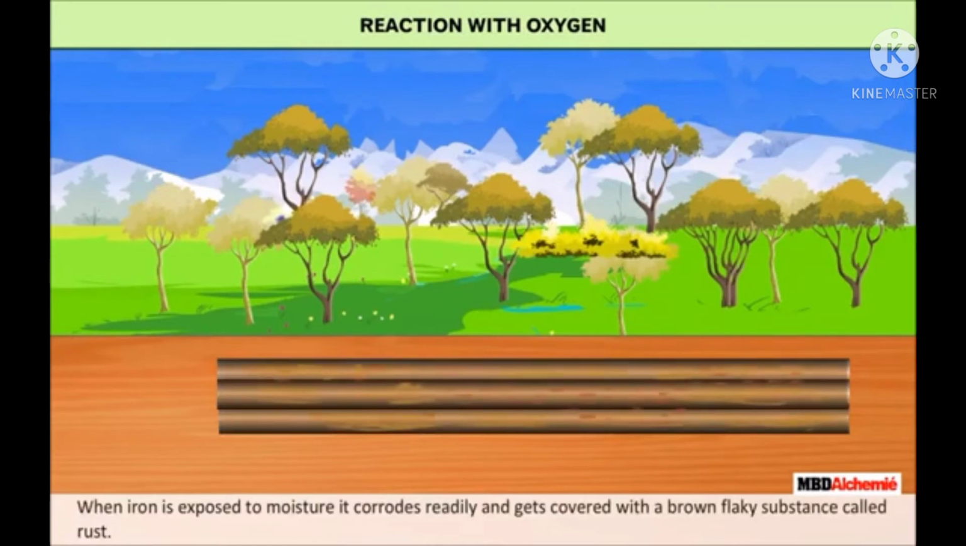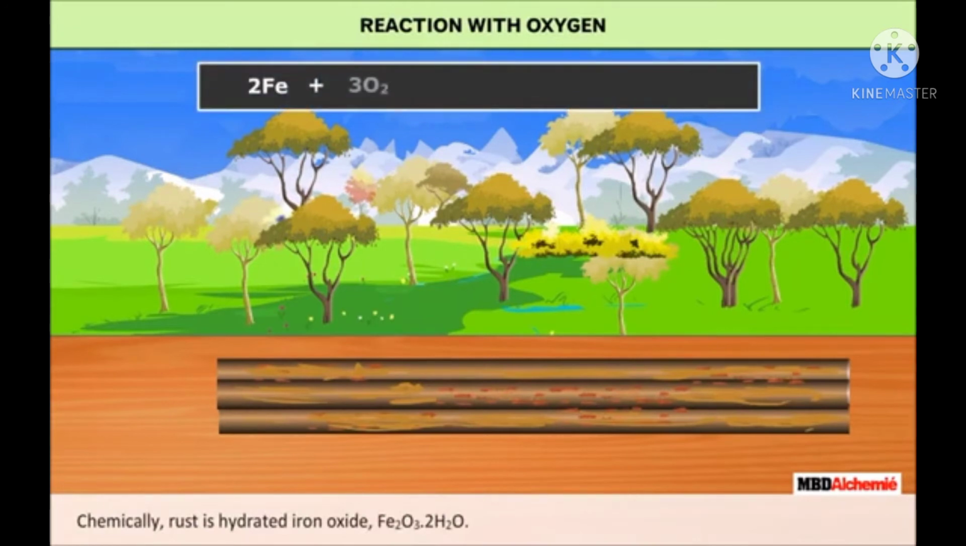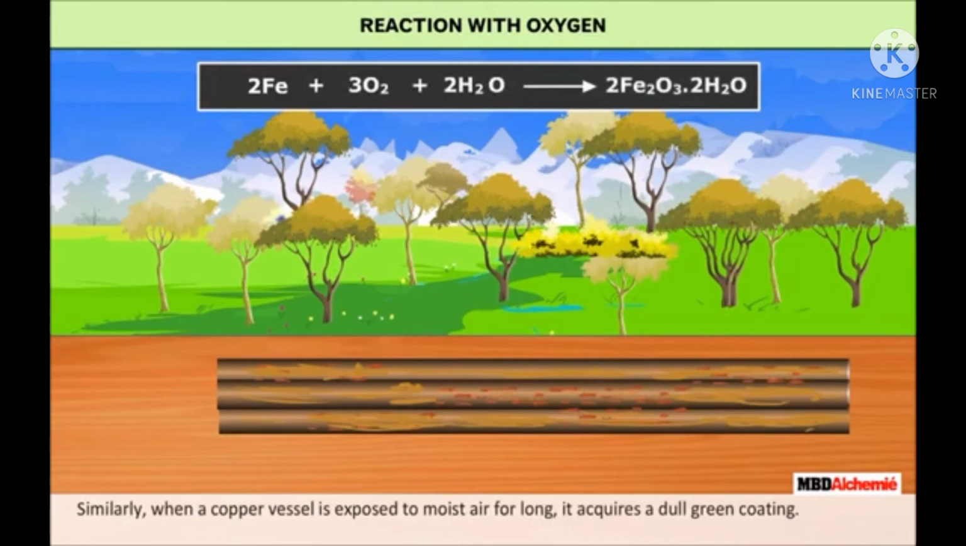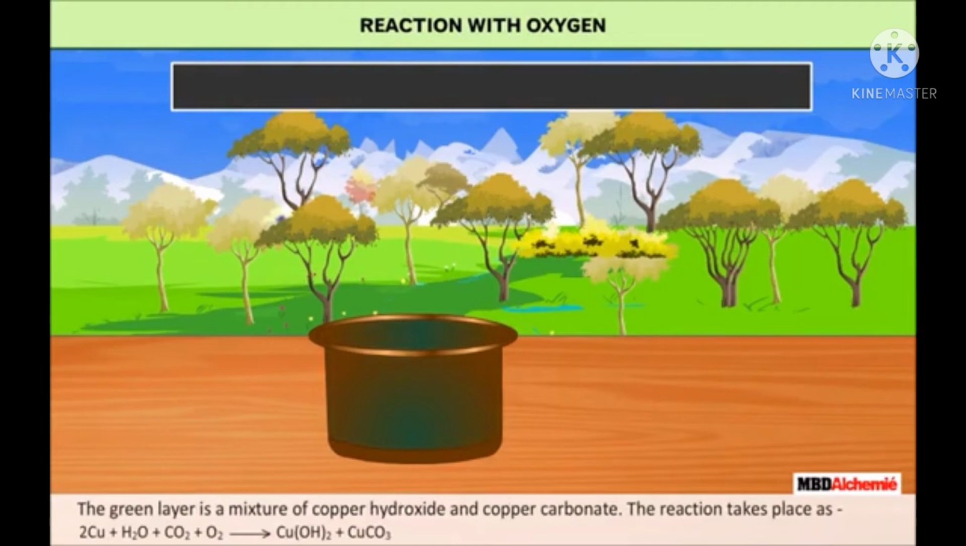Reaction with oxygen. When iron is exposed to moisture, it corrodes readily and gets covered with a brown flaky substance called rust. Chemically, rust is hydrated iron oxide, Fe2O3·2H2O. Similarly, when a copper vessel is exposed to moist air for long, it acquires a green coating. The green layer is a mixture of copper hydroxide and copper carbonate. The reaction takes place as